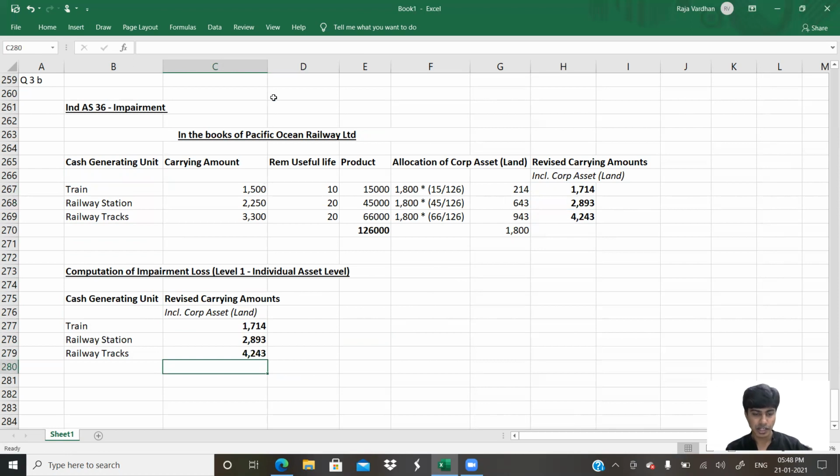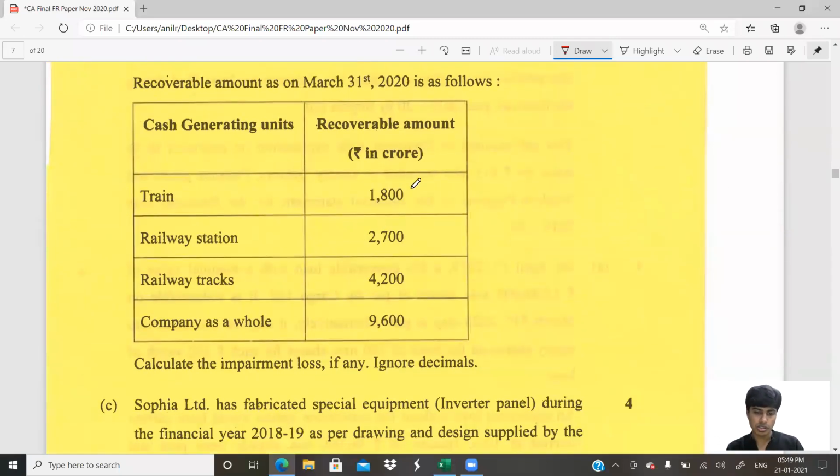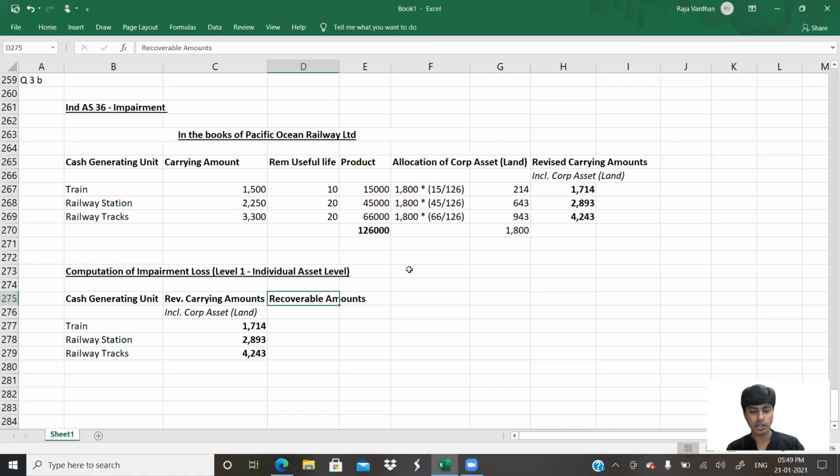Done. Now we'll have the recoverable amounts, whatever is given to us in the question. What are the recoverable amounts given to us in the question? They're given like recoverable amount is 1800, 2700, 4200. Let's enter that.